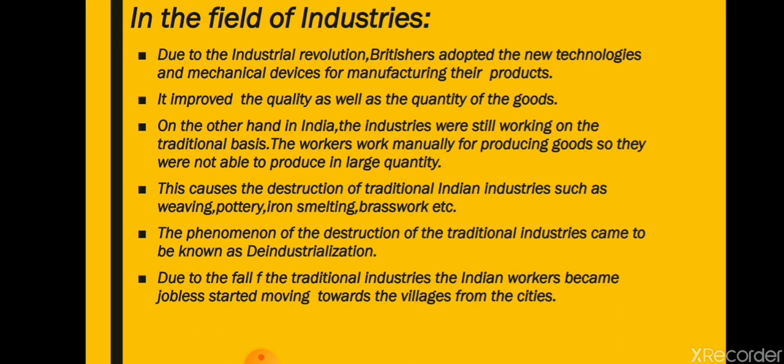And as the Indian industries started collapsing, the people who were working in those industries started moving towards the villages from the cities. Now one more thing started in India, that was deurbanization. Deurbanization means the people started moving from the city areas to the village areas. Due to the fall of the traditional industries, the Indian workers became jobless and started moving towards the villages. So this was the effect on the industries.